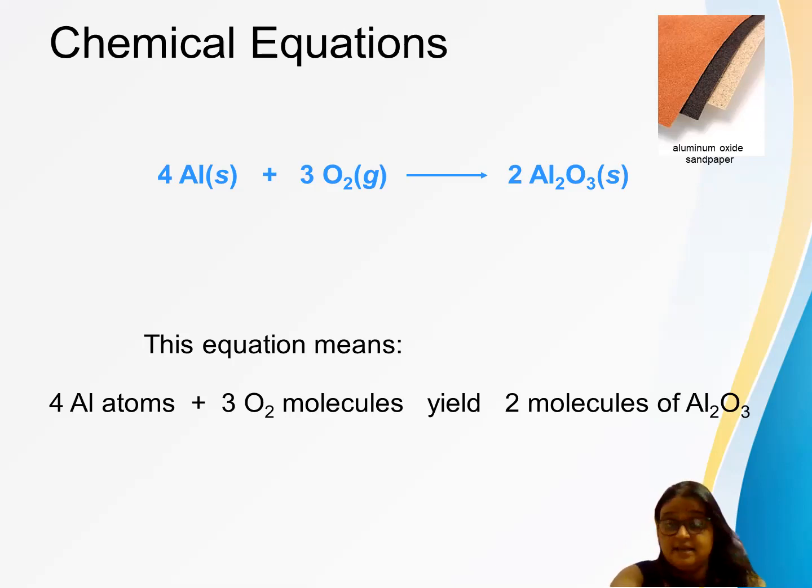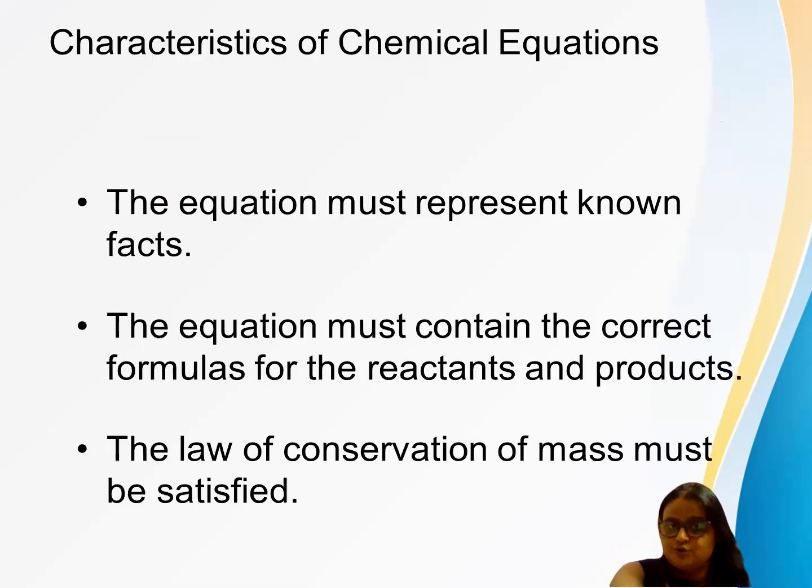6, 6. So that is the same one. We are not changing the number of atoms. This is what we can say a balanced equation, right? So the characteristic of a chemical equation: the equation must present the known facts. What are the facts? If we are saying that magnesium is reacting with oxygen, it is forming magnesium oxide.